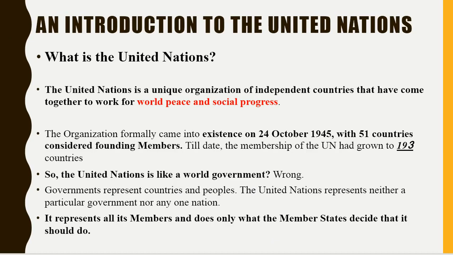What is the United Nations? It is a very general question and its answer is: the United Nations is a unique organization of independent countries. Means they are sovereign and supreme for themselves, not any colony or any slavery country. So the United Nations is a unique organization of independent countries that have come together to work for world peace and social progress. World peace and social progress is the main agenda behind the formation of the United Nations.